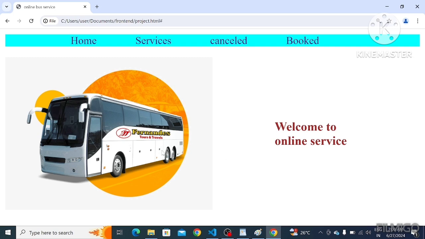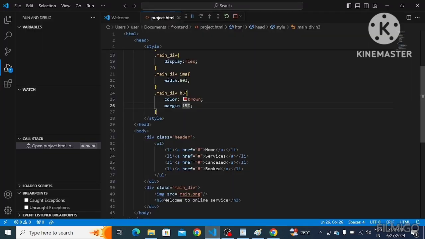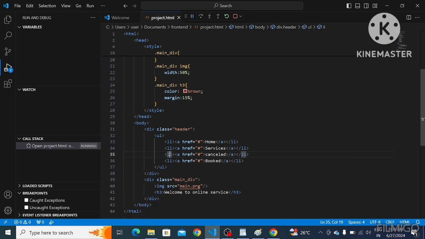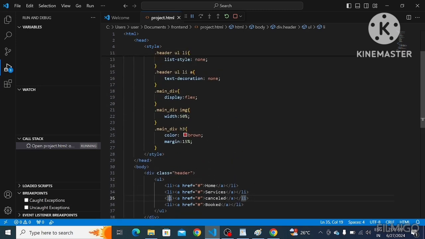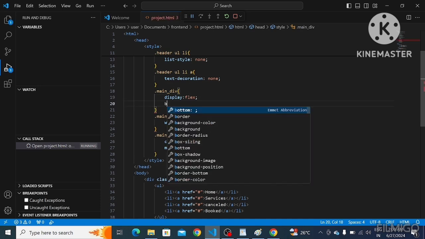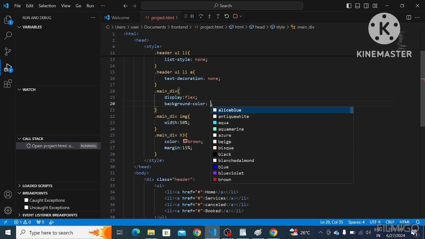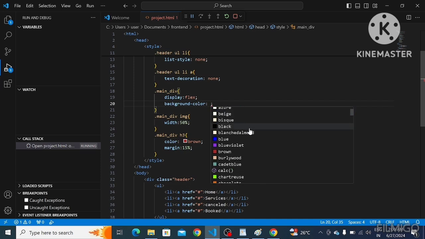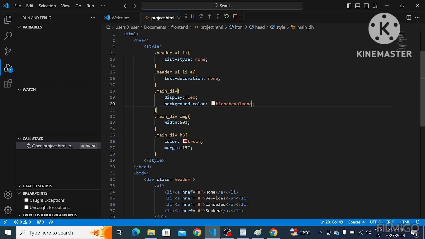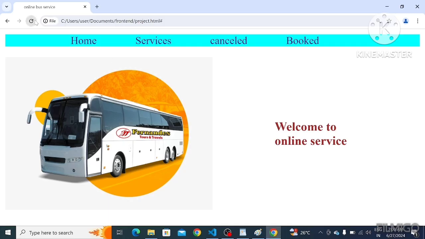I want background color to this division. Now where I want to give this background color, in this main division only, right? So I'm going to this main division, and here background color. Background color I'm going to give this color. See, we got a background color that looks like some biscuit color.